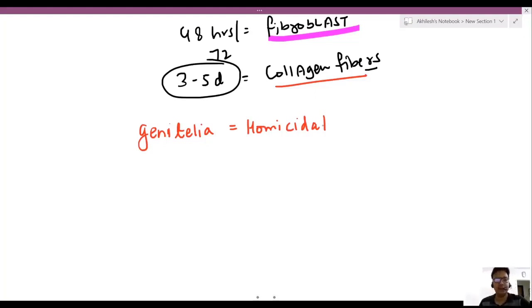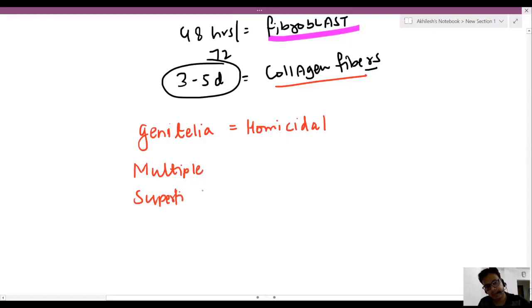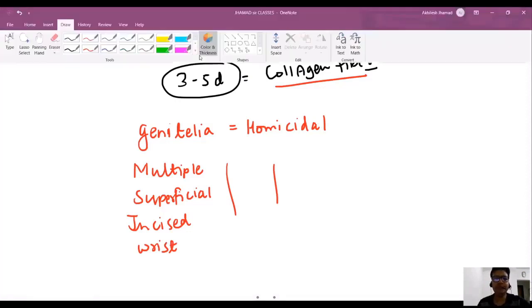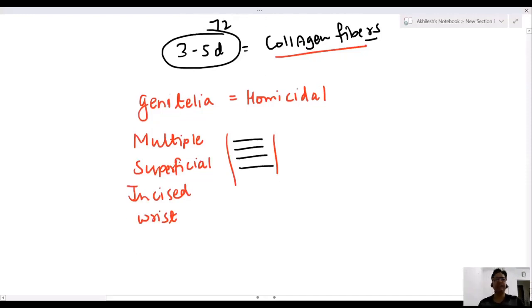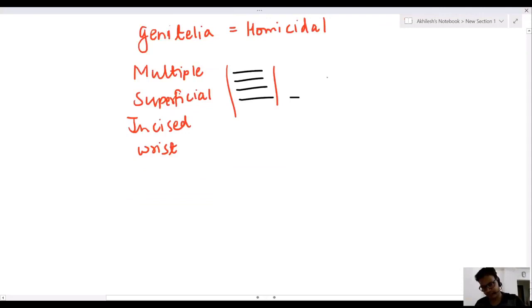It is homicidal. But sir, multiple superficial incised wounds on the wrist. This is a wrist. If you have multiple superficial only, not deep, incised wounds, Doctor Sahab, what does it suggest?